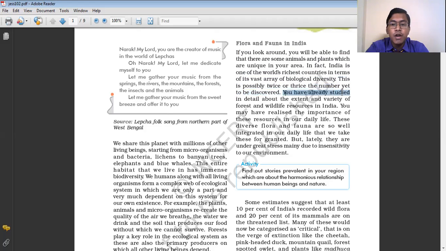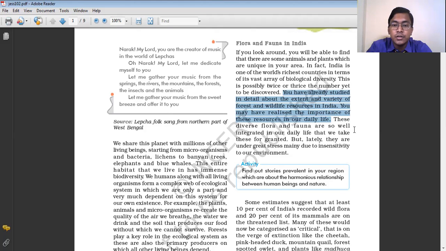Okay. So you have already studied in detail about the extent and variety of forest and wildlife resources in India. In class 9, you studied about the different types of forest in our country. So you may have realized the importance of these resources in our daily life, because they help in maintaining biological diversity and the environmental conditions.